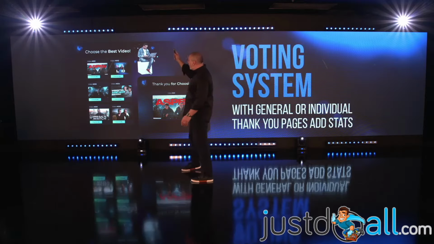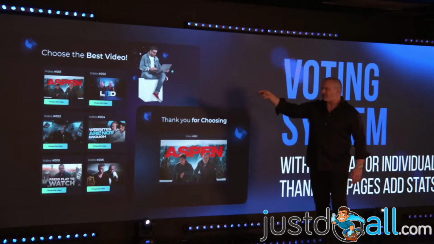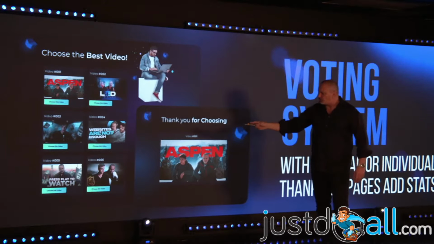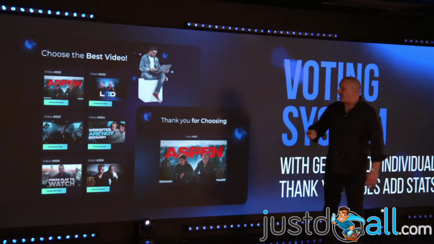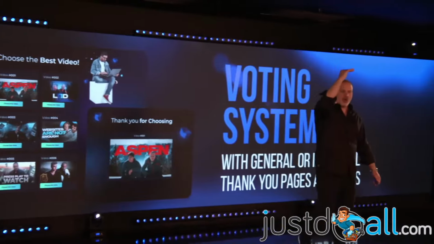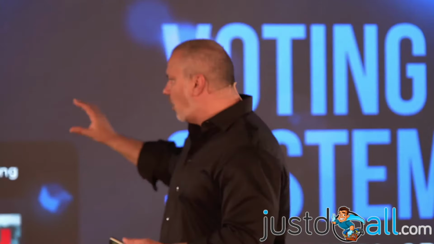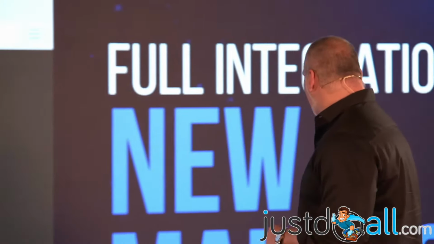Okay. And then when they click on one video, they're going to have the thank you page of their video, of their button. Each single button on this page has a thank you page. And then when you have all the voting, you have on your dashboard all the numbers. You're going to be able to see who is the winner and so on. So it's a voting system for you to create your viral contest inside Cheetah. It's amazing, right? I think it is amazing.